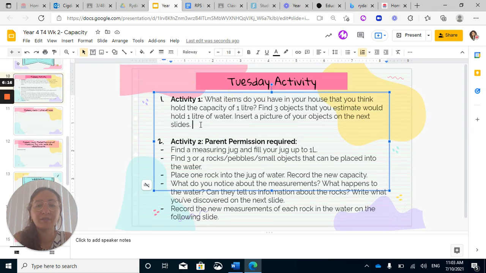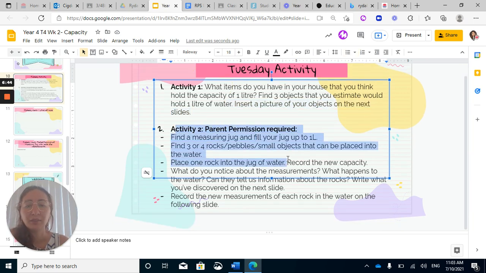Here, so activity 1. What items do you find in your house? So not online, but in your home. Which items do you think? So you're estimating here. You're estimating which items you think will measure to 1 liter. Find 3 objects that you think, or containers. Estimate, and then put a picture of those objects in the next slide.